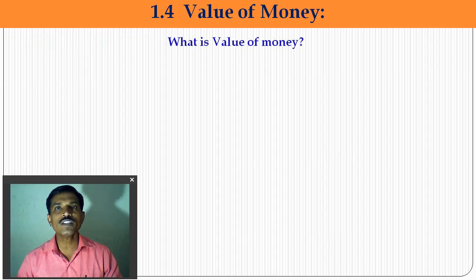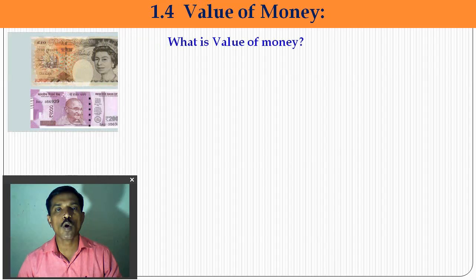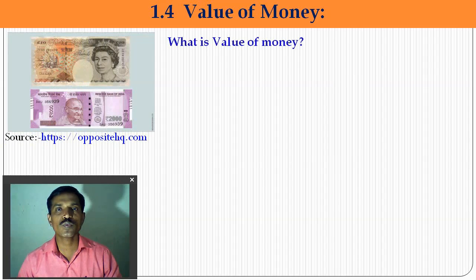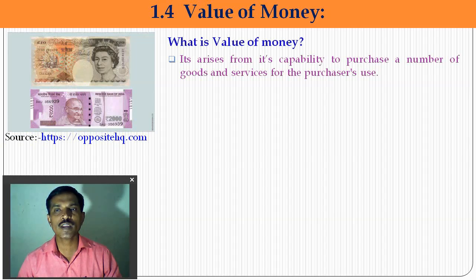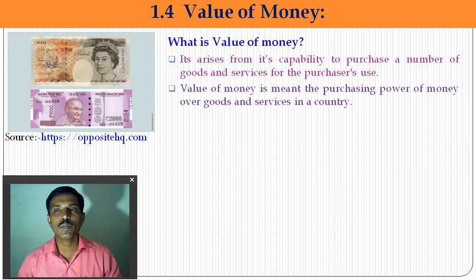So, what is the value of money? The value of money means the purchasing power of money. How many goods you can purchase with 1 unit of money is called the value of money. It arises from the capability to purchase a number of goods and services. So the value of money means the purchasing power of money over the goods and services in the country. The value of money is not constant; from time to time it changes.